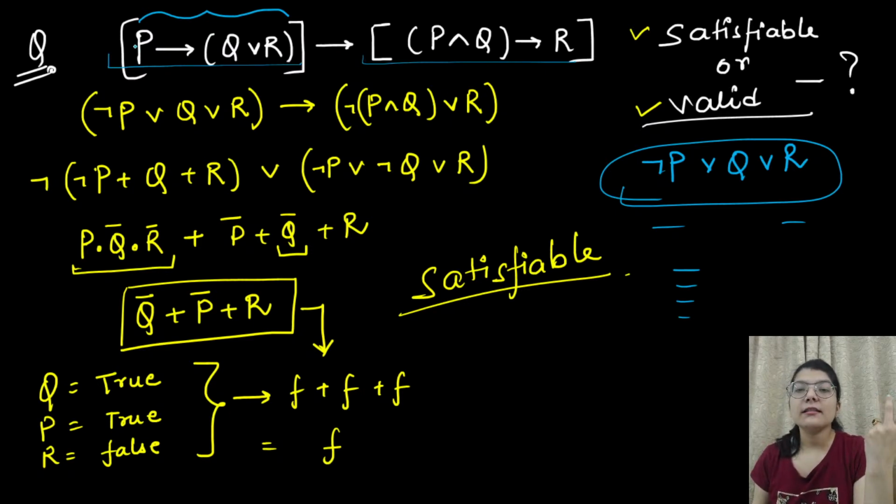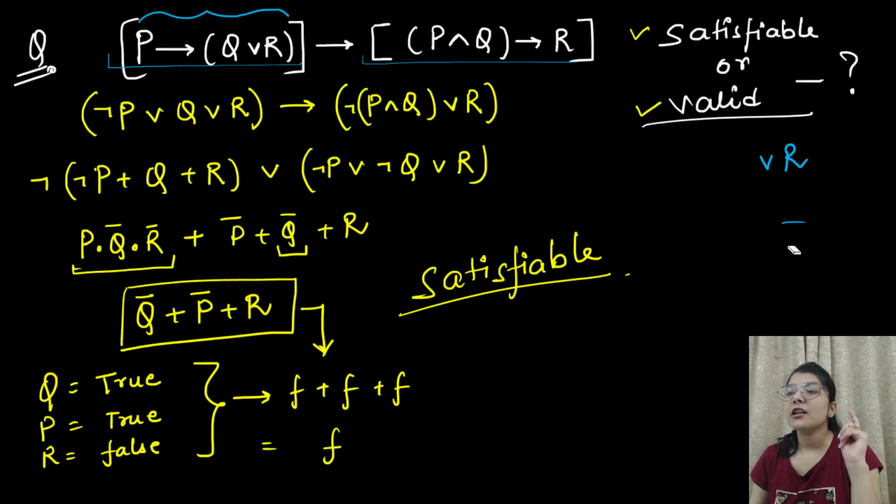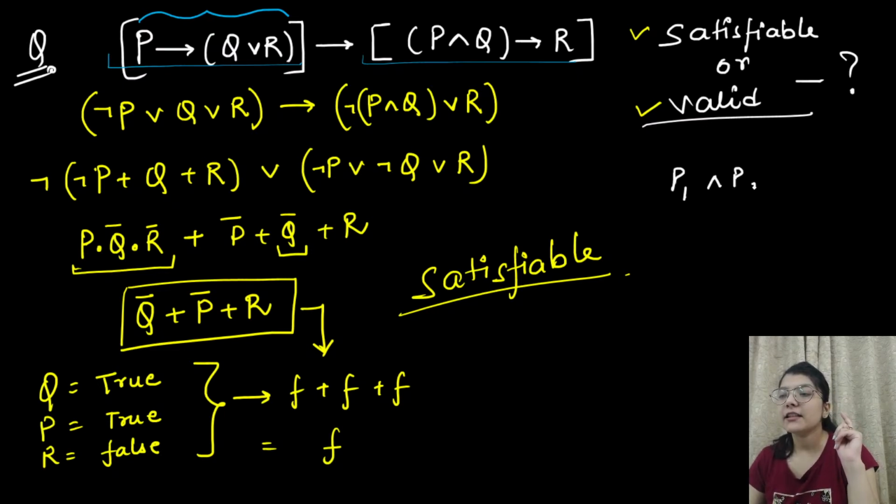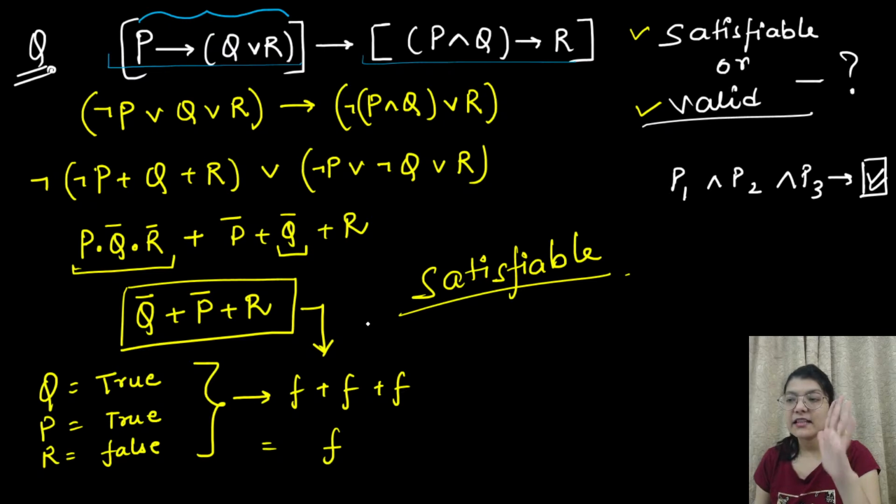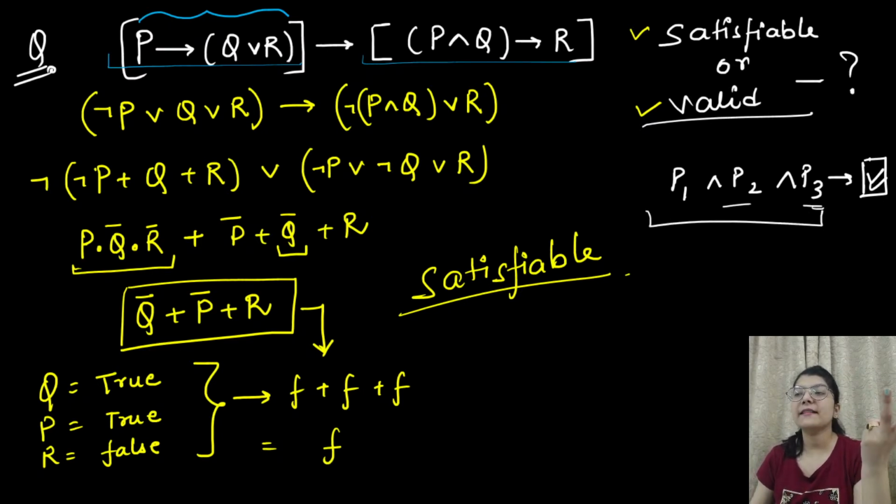Why? Because when we were talking about resolution in the previous questions, what was the case? We were having at least 2-3 premises, and what we were doing was applying premise 1, then premise 2, then premise 3, and then checking whether they are equal to this thing or not. Here, this is the single premise that we are having, so with which will we find the connection between two different premises and see whether this is logically implied or not?